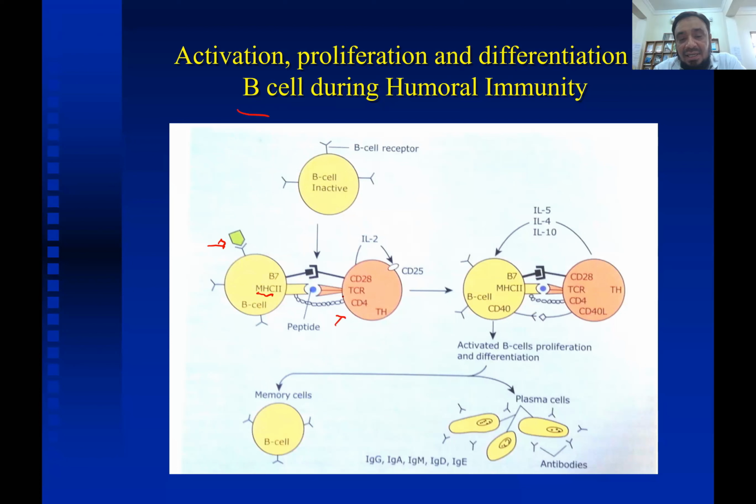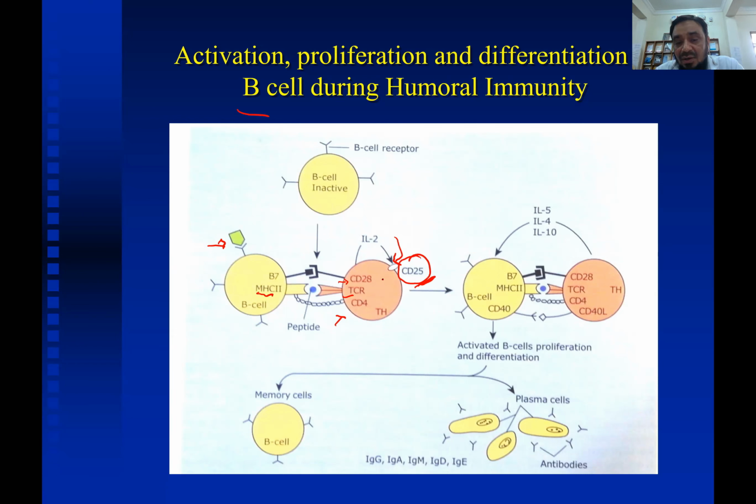When there is activation of this T helper cell with the help of the T cell receptor and also CD28, there will be release of interleukin 2. This interleukin 2 acts on the interleukin 2 receptor. The main component of this interleukin 2 receptor is CD25, and this again leads to T cell proliferation and activation.